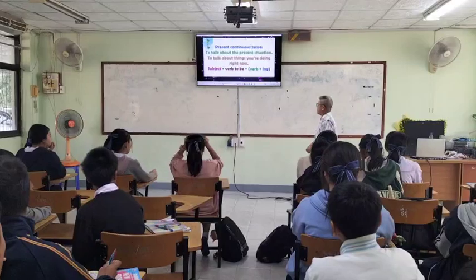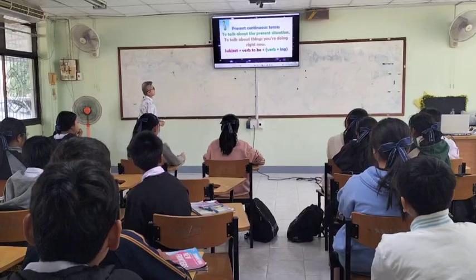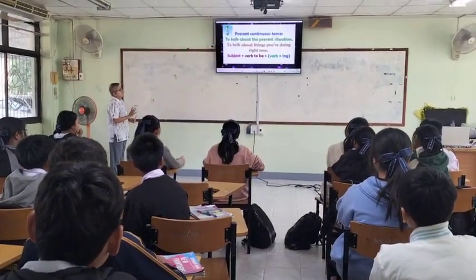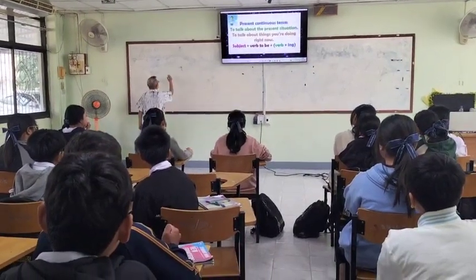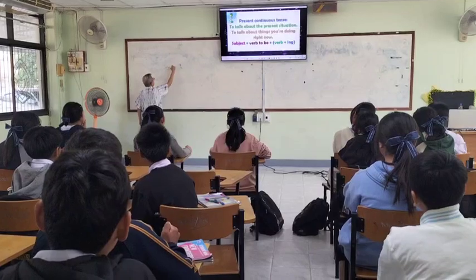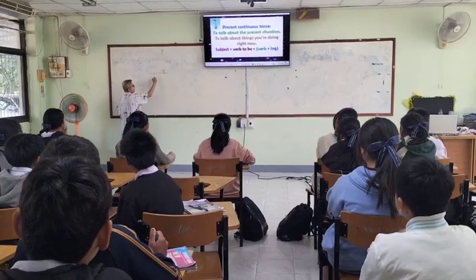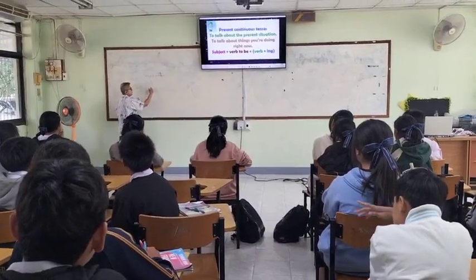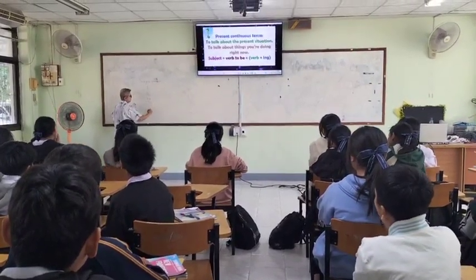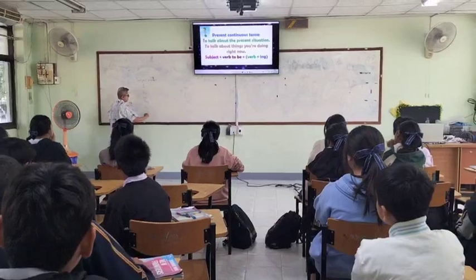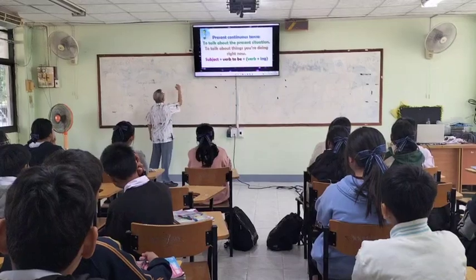So this could be our pattern to use the present continuous tense. You need to follow the pattern. First, you need to know the subject. Remember the subject pronoun. Who can remember the subject pronoun? We have I, you, they, he, it. Alright. So now, followed by the verb to be.